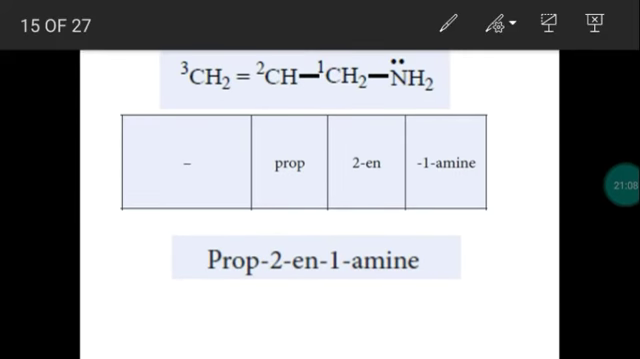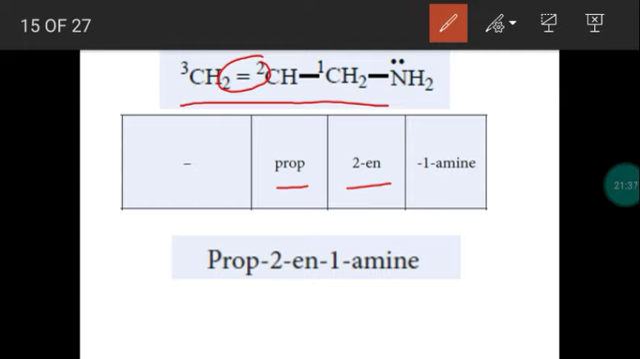So this is allylamine, common name allylamine. So we have 3 carbon atoms in the chain. We don't have substituents here. So prefix will not be there. In the chain, we have only 3 carbon atoms, root word prop. Between the carbon atoms, we have a double bond. So primary suffix ene.